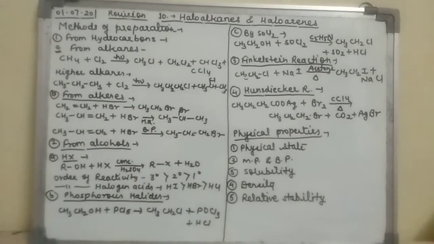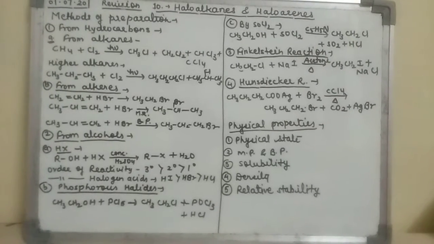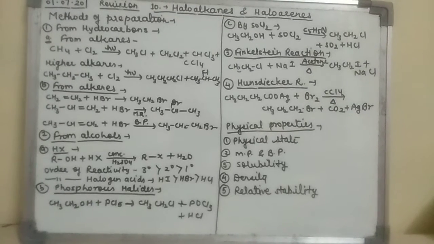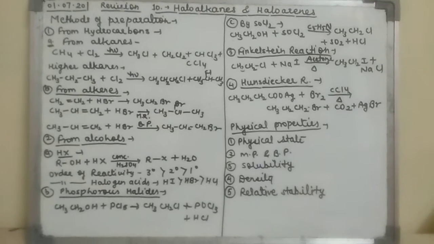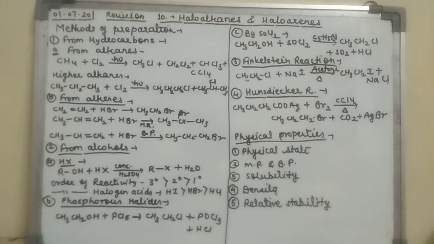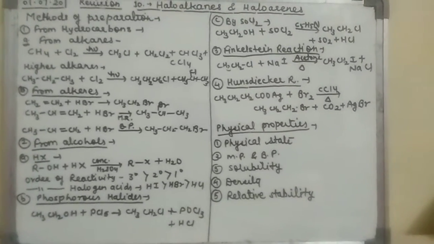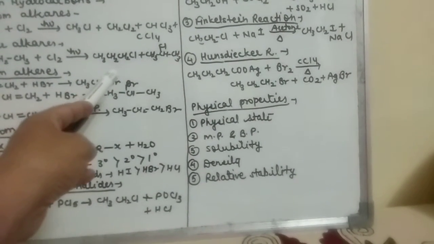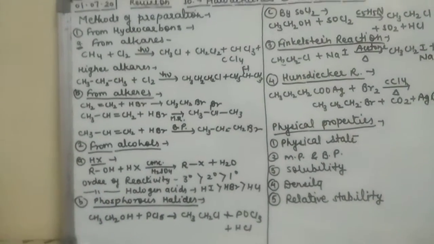In case of higher alkanes, that is CH3CH2CH3 plus Cl2 in presence of sunlight, we will get a mixture of haloalkanes, but these mixtures are isomers: CH3CH2CH2Cl plus CH3CHClCH3. It means here we got 1-chloropropane and 2-chloropropane.